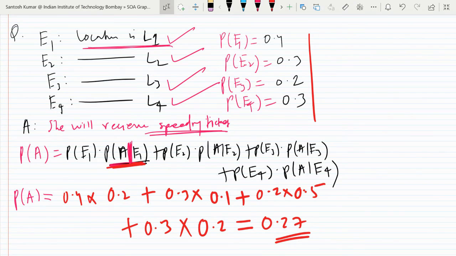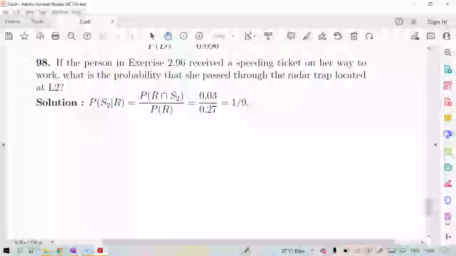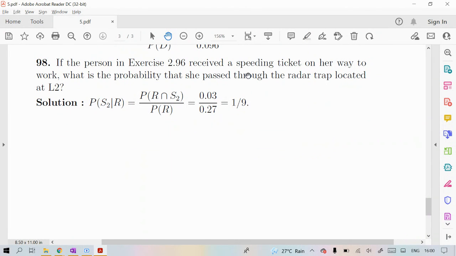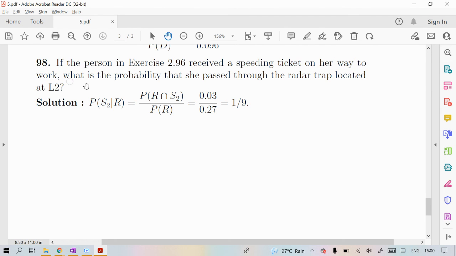If you have doubt, you may ask. The next question, the last question, will be in this video. So look here. If the person in exercise 2.96 received a speeding ticket on her way to work, you are given that the person received a speeding ticket.